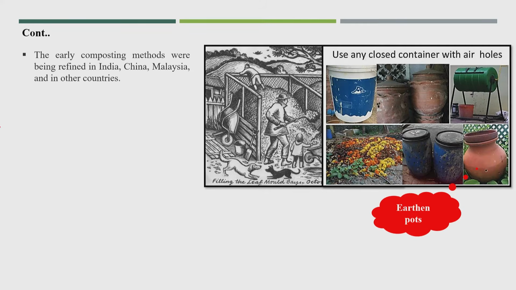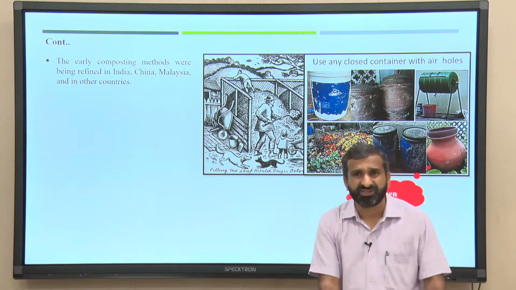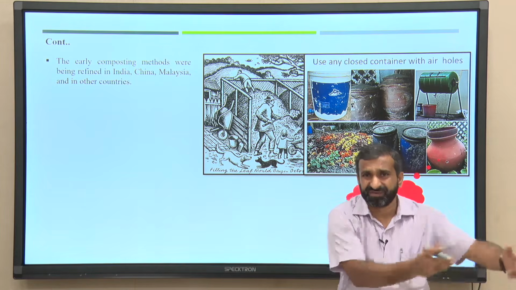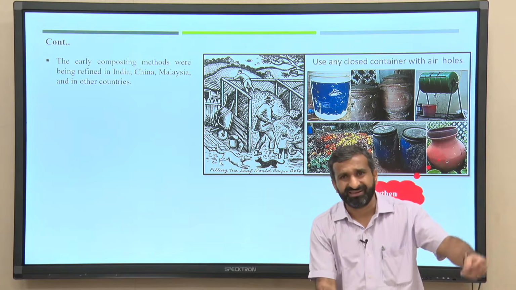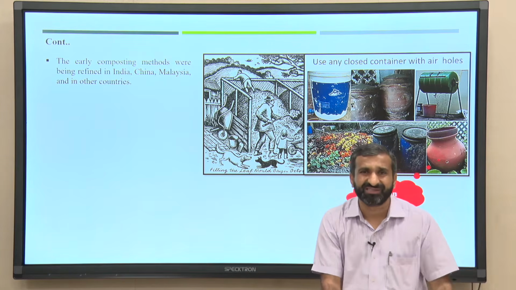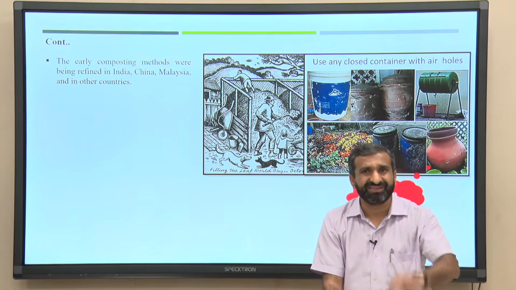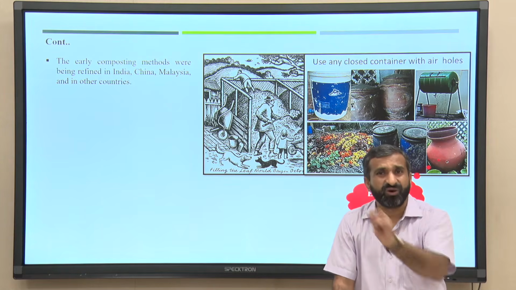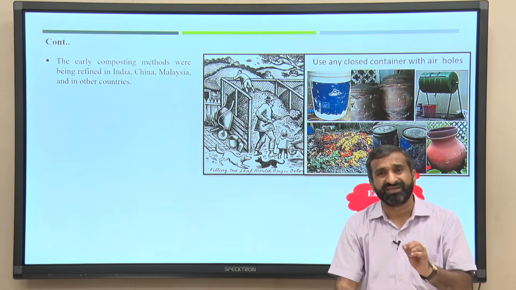If you use kitchen waste, because kitchen waste is highly degradable material, and just put it somewhere in the open area, it will degrade. There is no issue about the degradation process, but the major point is how good a quality of product you are getting.